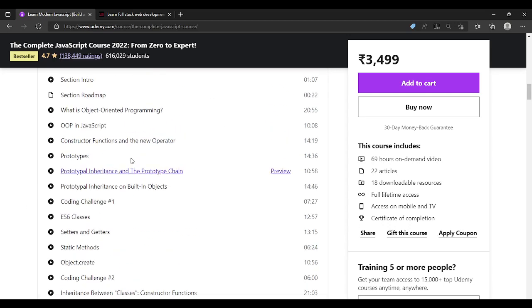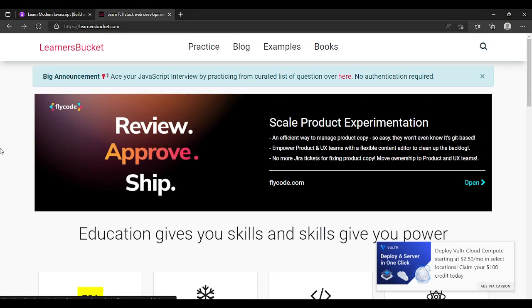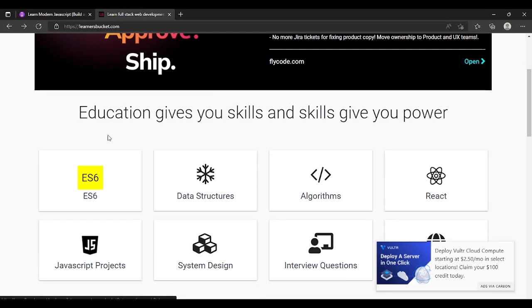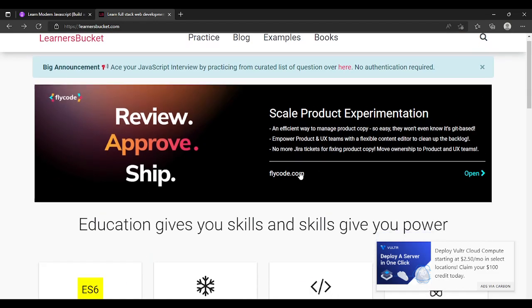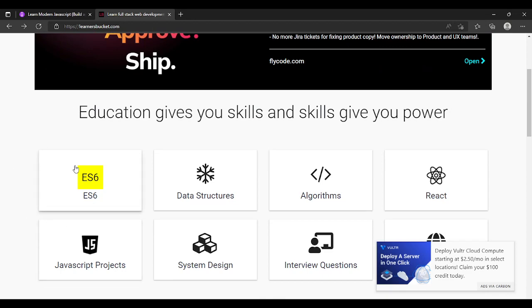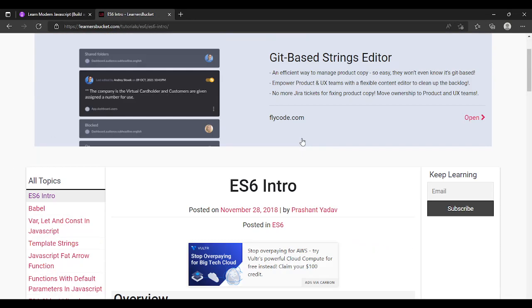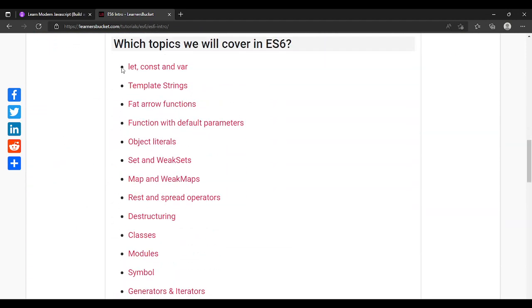And I am also showing you one resource, learnersbucket.com. This website is really beautiful for JavaScript. If you want to learn JavaScript concepts, you can go through this website. Very crisp, short, and good content is here. Like if you are learning ES6, then you just go to this page and you have the different topics.